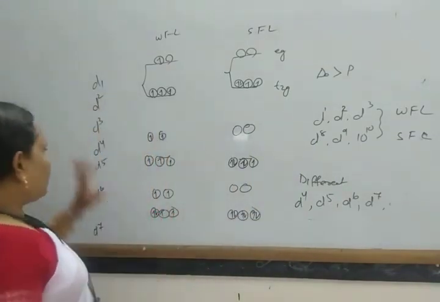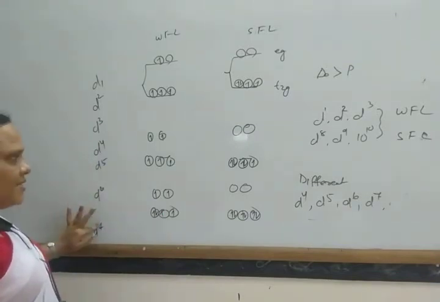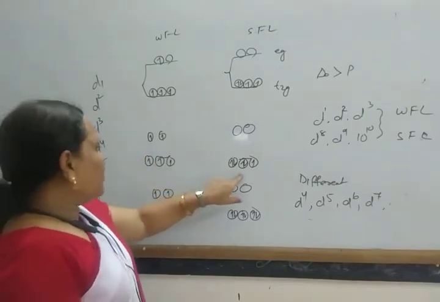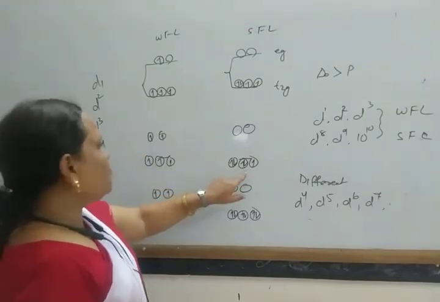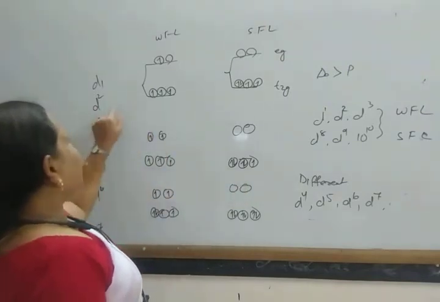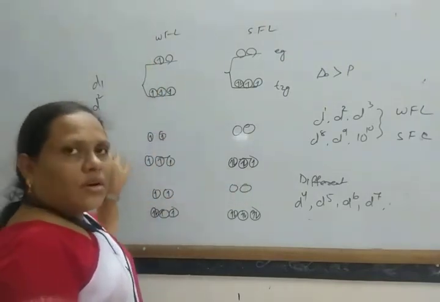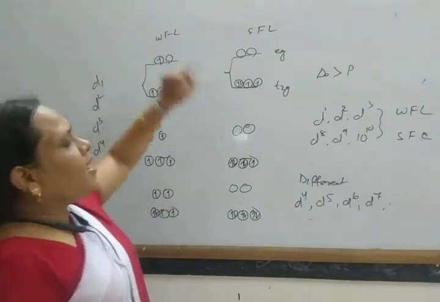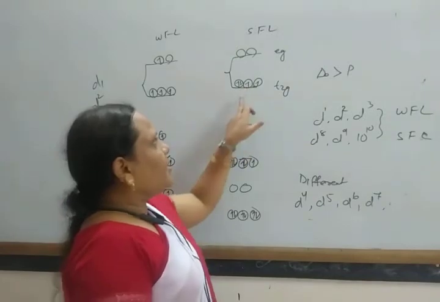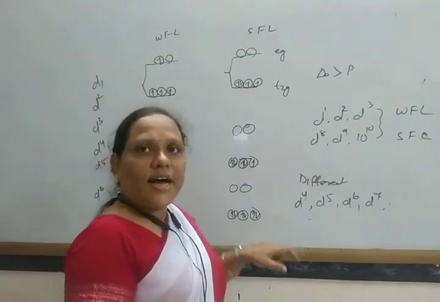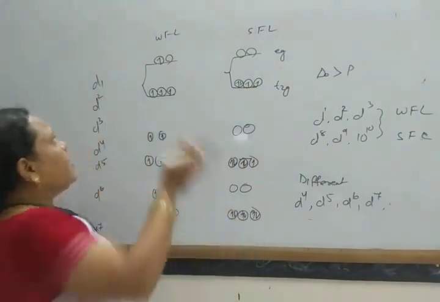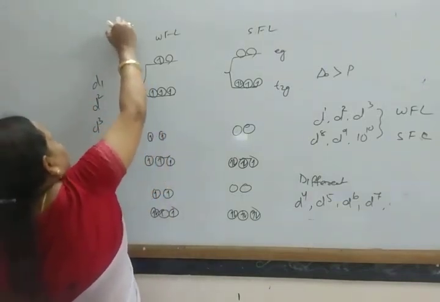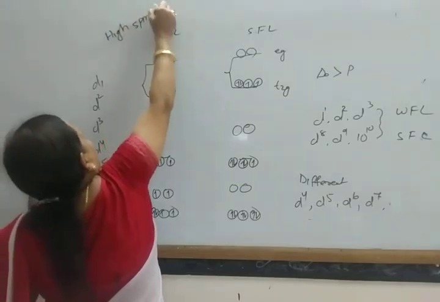And look here, three examples: d4, d5 and d6. In this case, 3 electrons here, 2 electrons here. But here there is only 1 electron. So in this way, a larger number of unpaired electrons are present in weak field ligand, and in case of strong field ligand, fewer unpaired electrons are present.